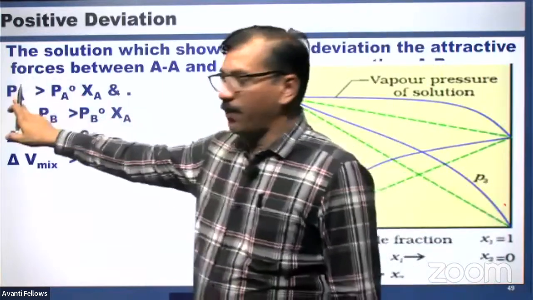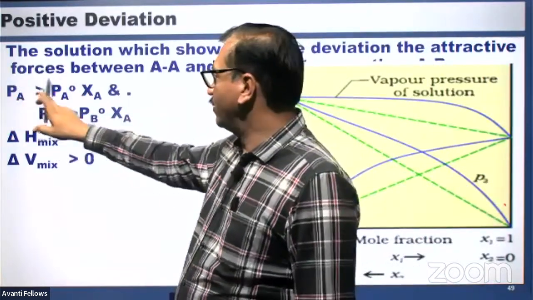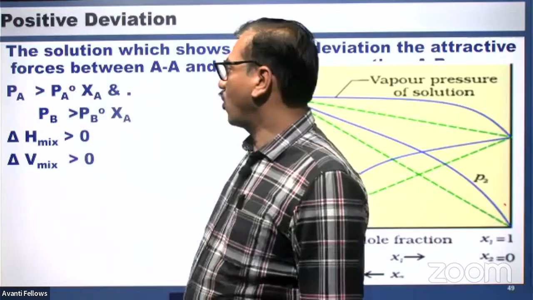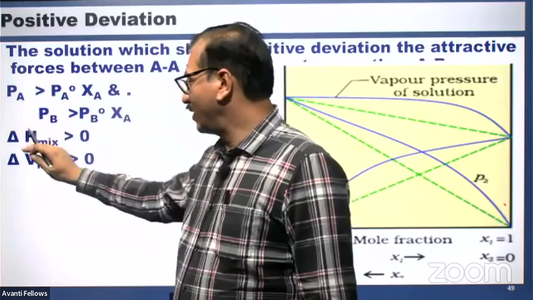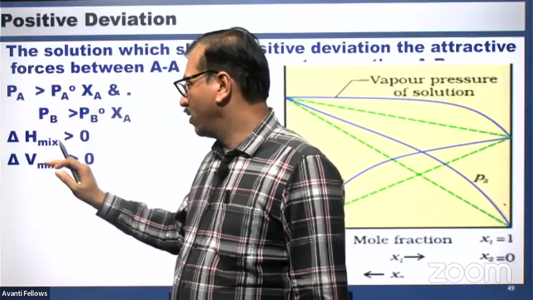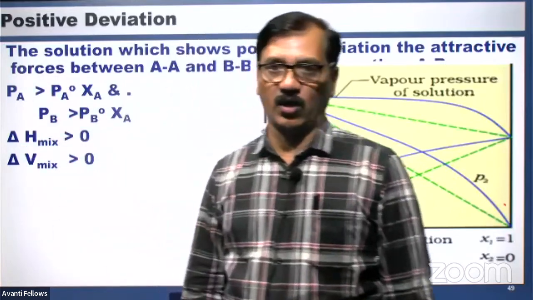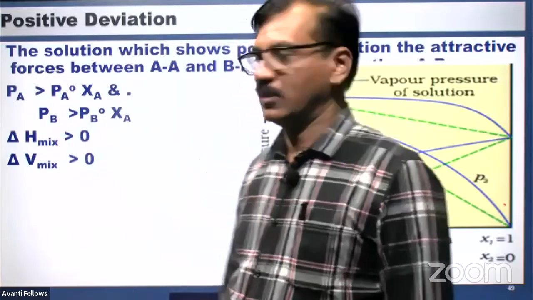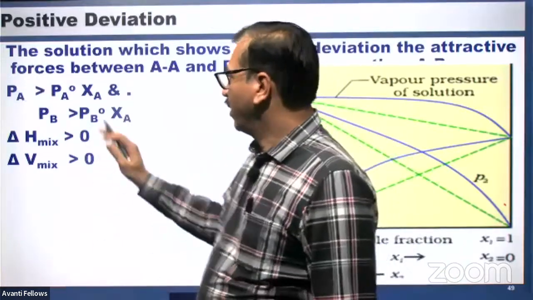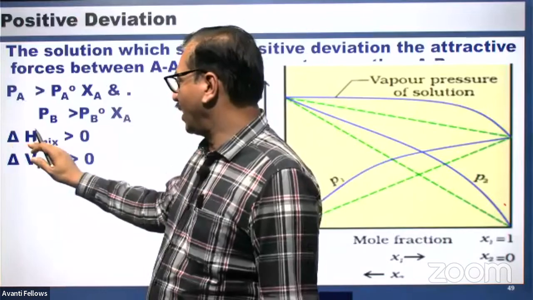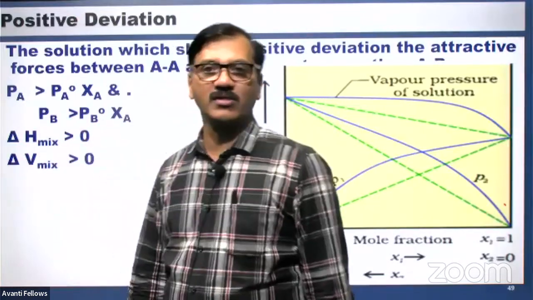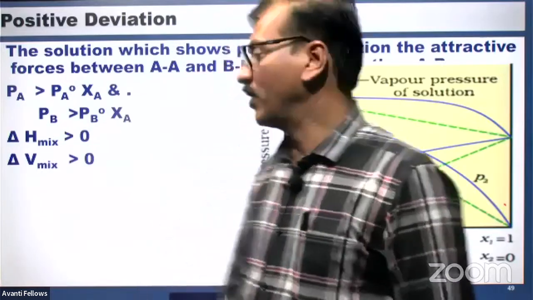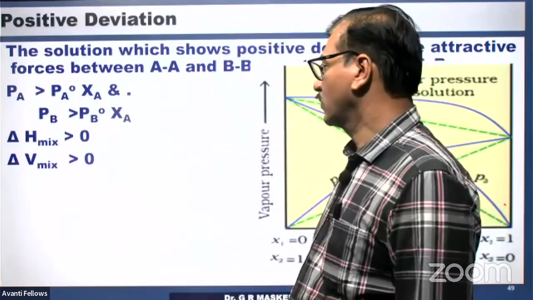What are the other characteristics of positive deviation? The partial pressure of A, PA, is more than P naught A times the mole fraction of A. This is always more than. Delta H mix is more than 0 and delta V mix is more than 0. These are the conditions for positive deviation, easy to remember. If it is a positive deviation, delta H mix is more than 0 and delta V mix is also more than 0. So this is a positive deviation. That is what is going to happen.